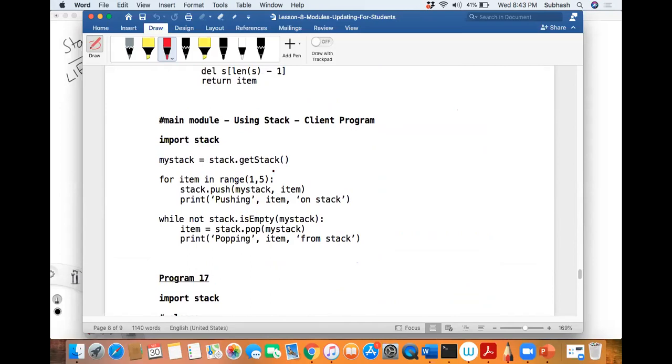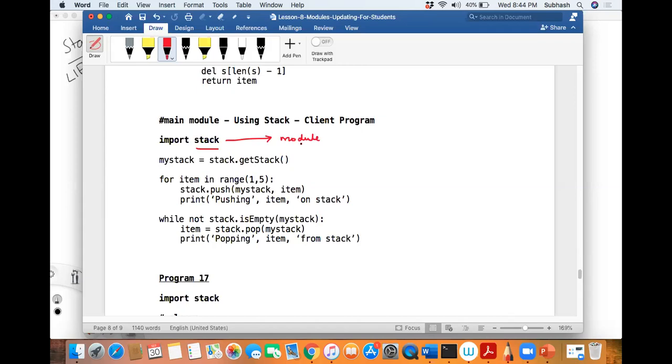Revanappa, so start from here. What happens from here? Tell me. We are importing stack, sir. Exactly, we are importing the stack module. So what is a stack? It is last in first out. No, what is it in this program? Stack is a module. Exactly, stack is basically a module. That we have written, correct?